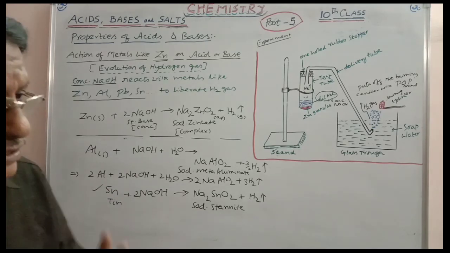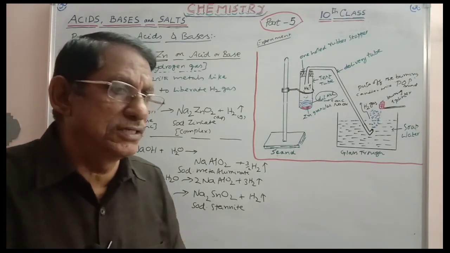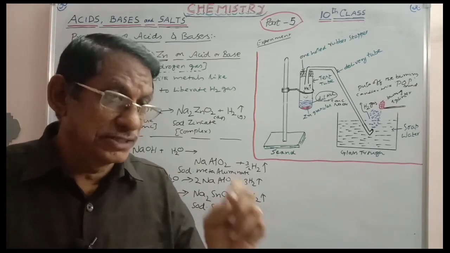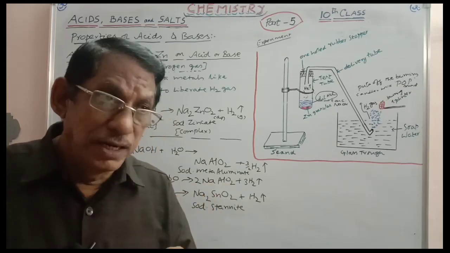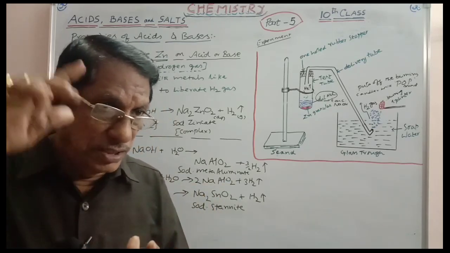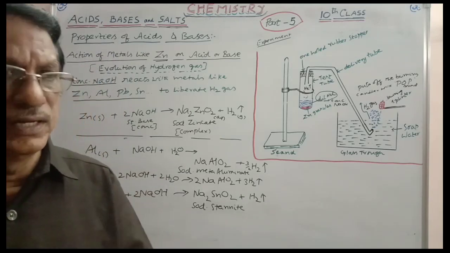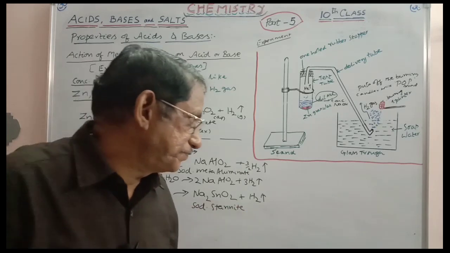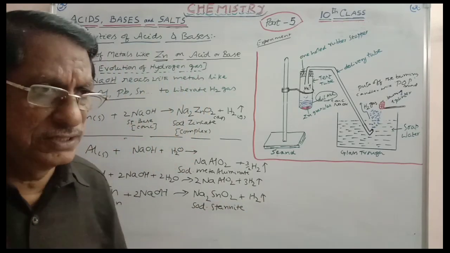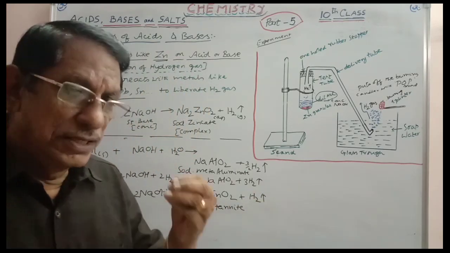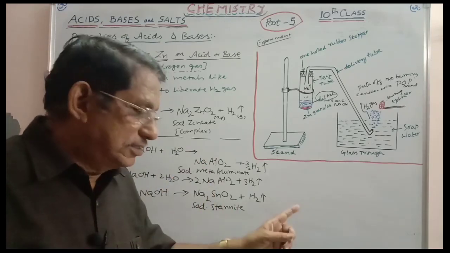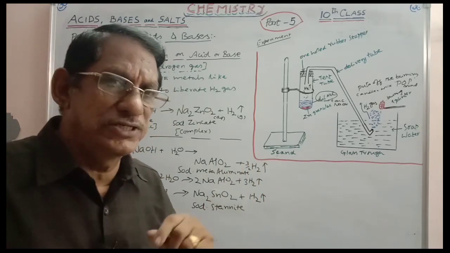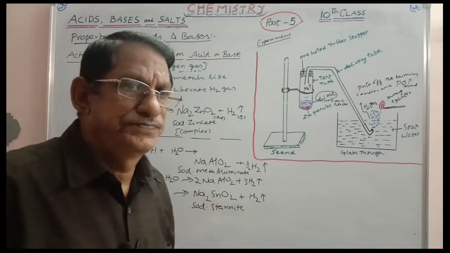In particular, with acids more important, any dilute acid plus any active metal, hydrogen gas is obtained. Copper is unable to liberate hydrogen gas when treated with dilute HCl or dilute sulfuric acid. Why? That is a question belonging to electrochemistry. You will learn it in +2 level. Okay, at present leave it. HAPA, least reactive metals, never react. Their compounds are also unstable. That list was completely given to you in the action of heat on nitrates. Please refer to it. You can see all those facts there.